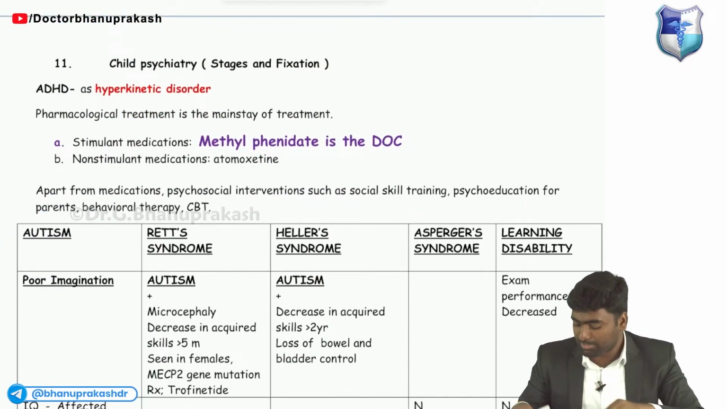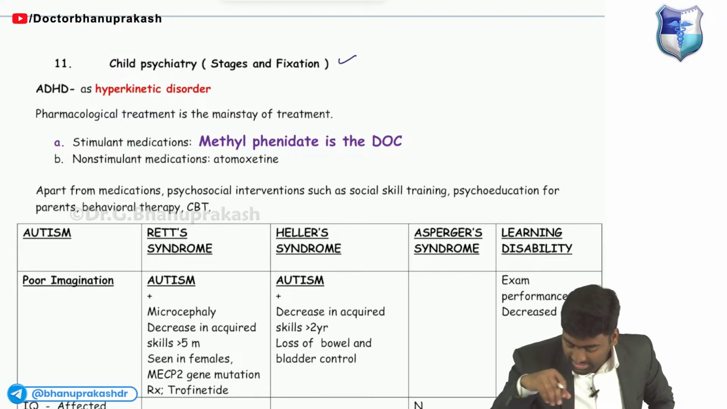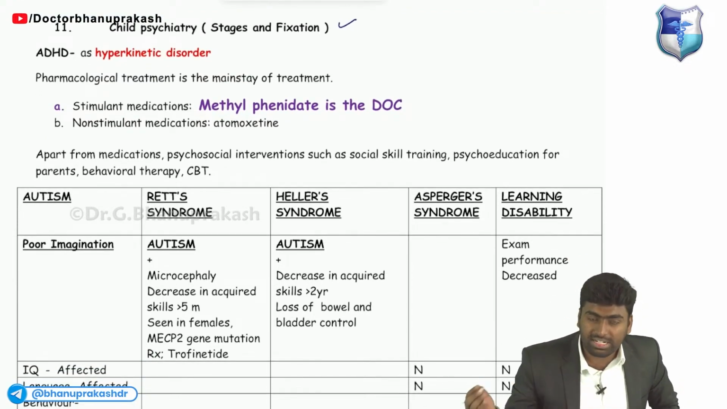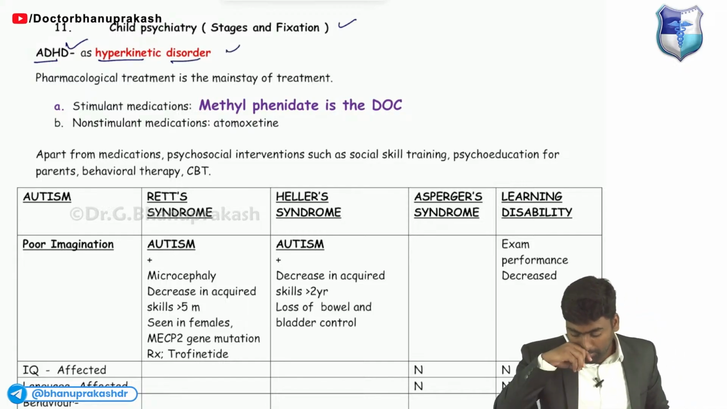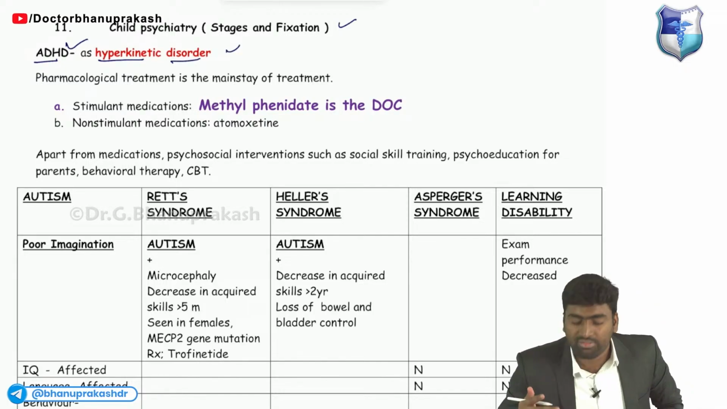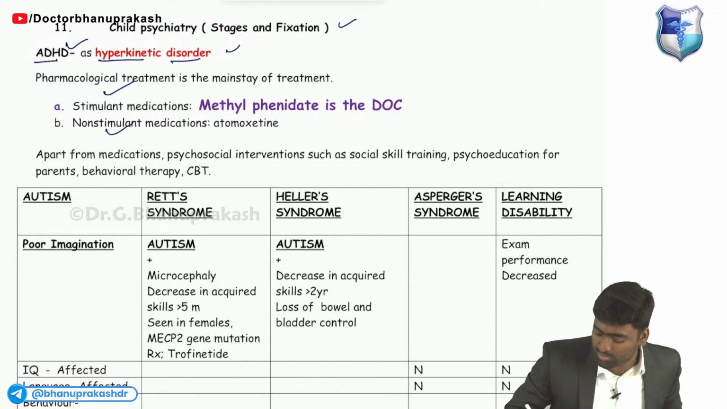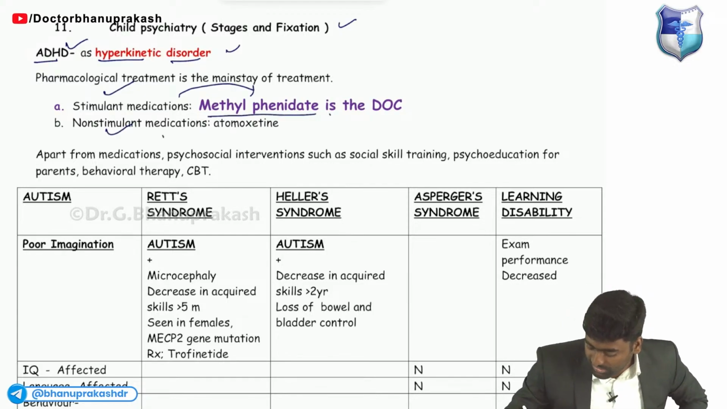Fine. And the final part of psychiatry is child psychiatry. If you see child psychiatry, there are different diseases. One is ADHD, which is hyperkinetic disorder. In hyperkinetic disorder, the main treatment is pharmacological. We can use two types of drugs: stimulant and non-stimulant. For stimulant we use methylphenidate, whereas for non-stimulant we use atomoxetine.